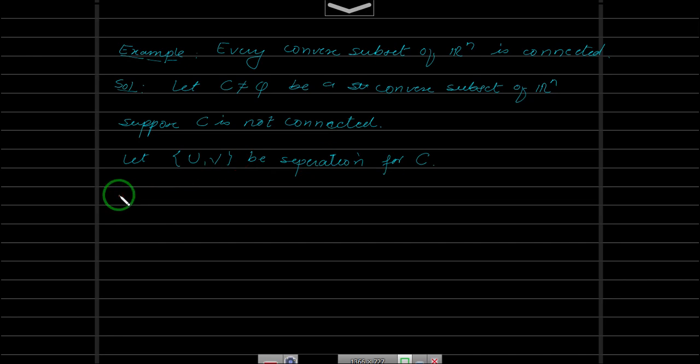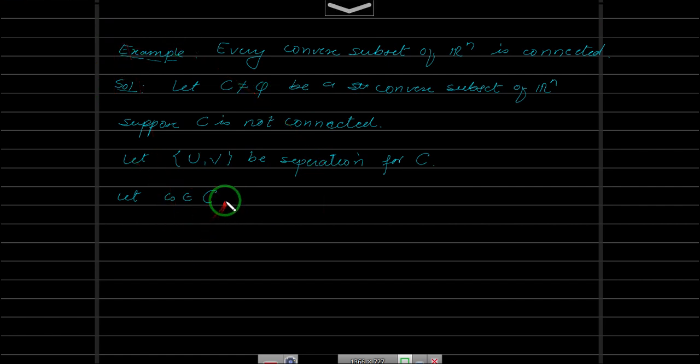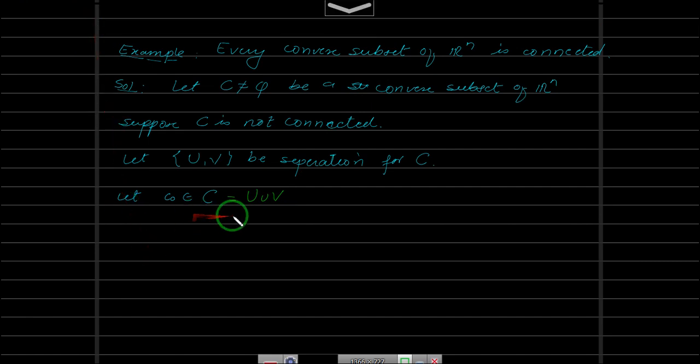Now let us take a single point c naught belongs to C. Now what is c naught? c naught is nothing but a point in capital C. Capital C has a separation U, V, right? And this is the same as U union V, because U and V is a separation for C. c naught is in the union.